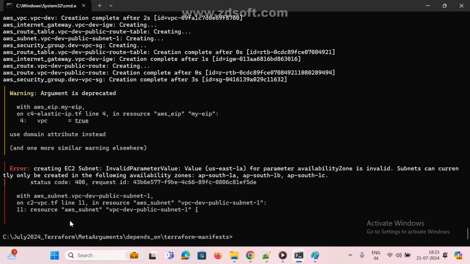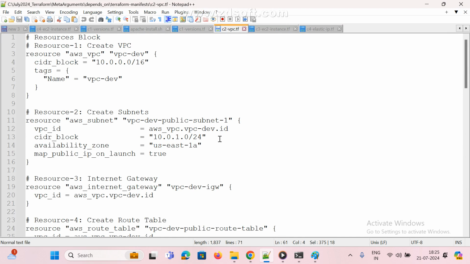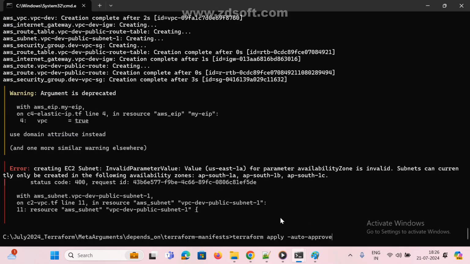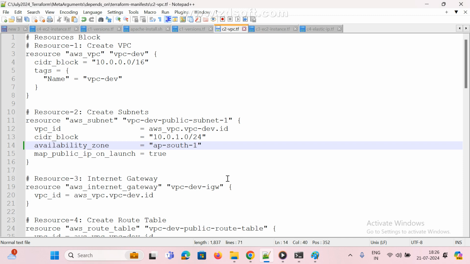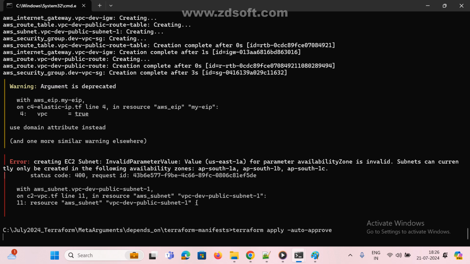What is the error? Subnet one all, what is the file name? EC2 VPC line number 11. EC2 VPC line number 11. Line number 11 means, I am not going to create ap-south-1. Yeah, 1A. Sorry, 1A. One is missing, right? 1A. 1A. Okay, now terraform apply.